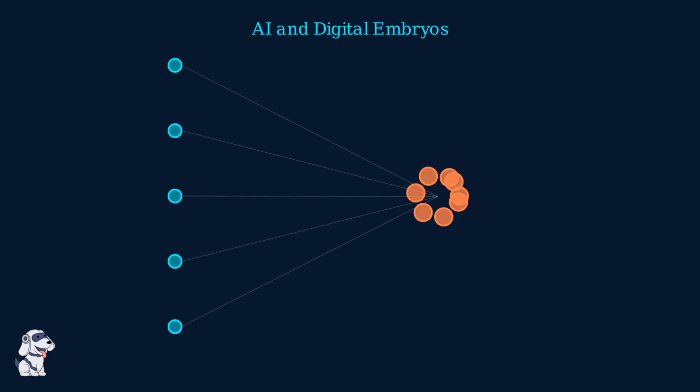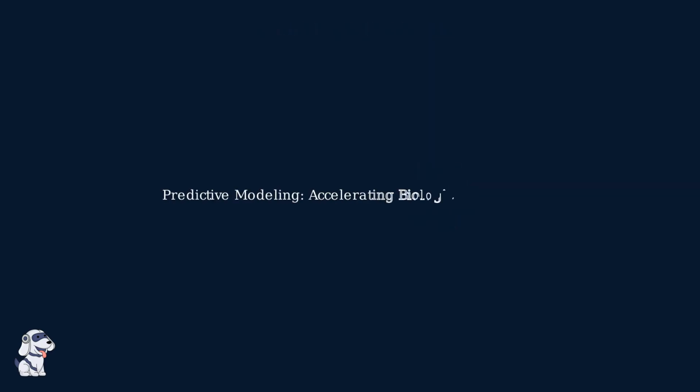We are entering a new era of developmental biology where artificial intelligence allows us to build digital embryos. These computational models simulate how complex gene regulatory networks function in 4 dimensions. By adjusting genetic parameters within the AI, we can observe how specific mutations alter the physical form of the developing organism. This predictive power allows researchers to forecast developmental outcomes with high accuracy before ever setting foot in a laboratory.